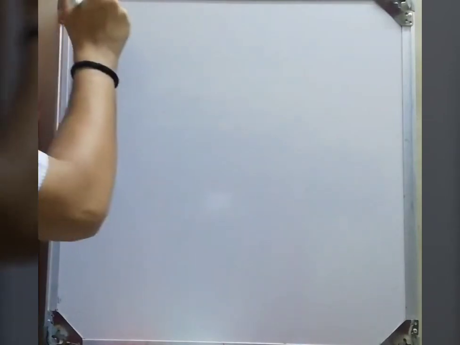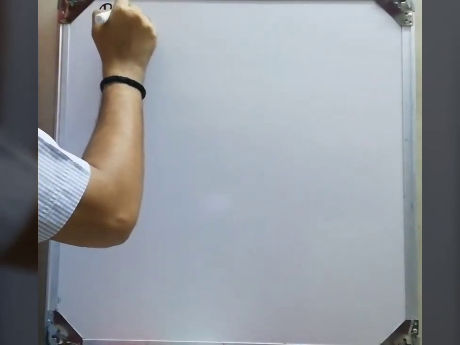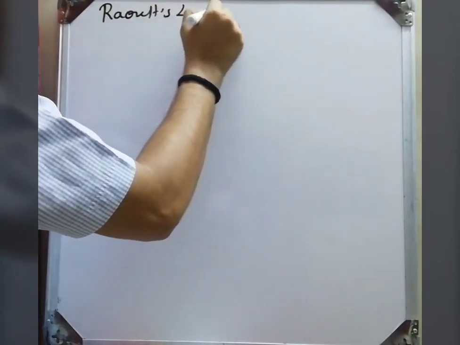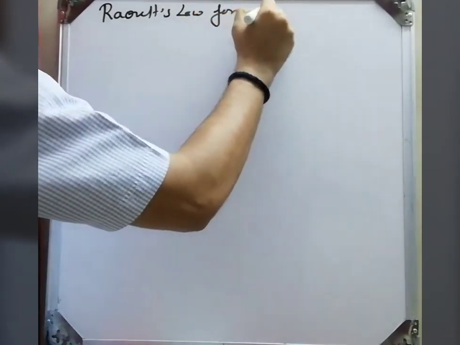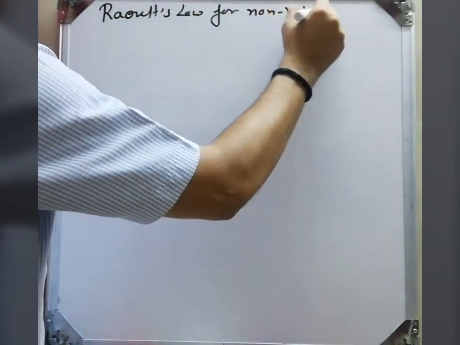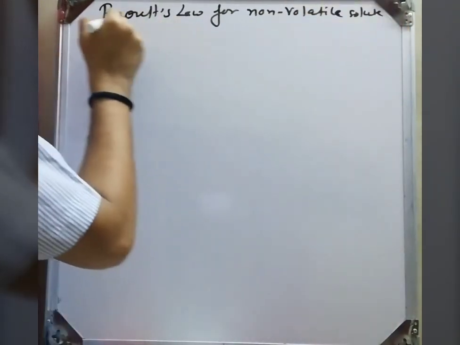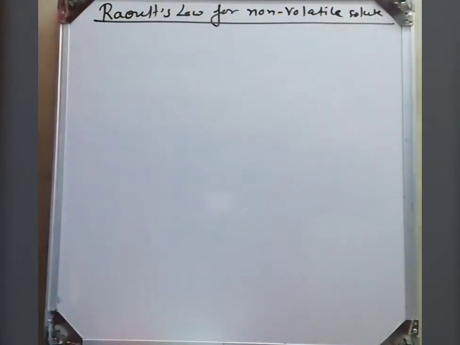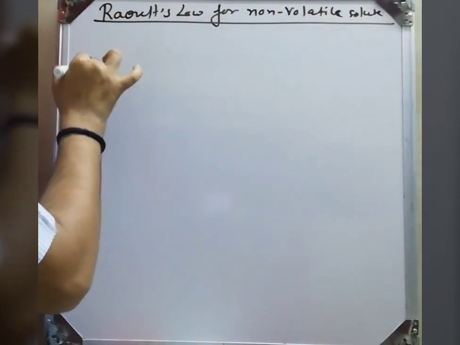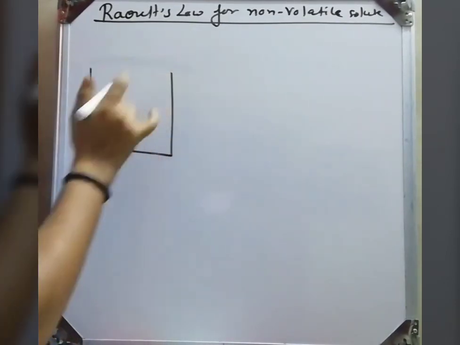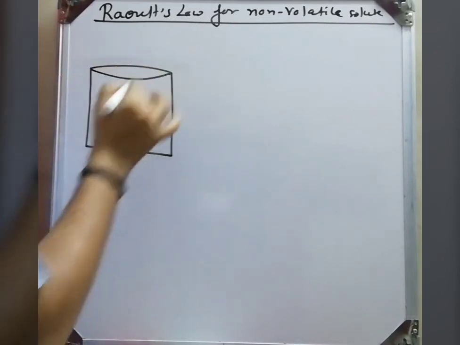So positive and negative deviation by non-ideal solution shows because of what? Interaction force. All these things, delta V, delta H, all these things depend upon the interaction force. So main cause of this deviation is what? Interaction force. Now Raoult's law for non-volatile solute. Now instead of volatile solute, when we take the non-volatile solute which does not evaporate, we see this structure, then we can understand what is this non-volatile solute and what is the role of this non-volatile solute.